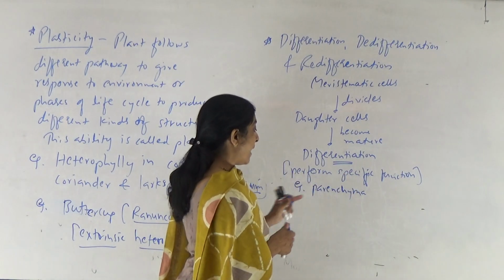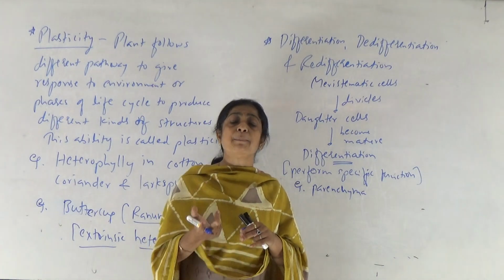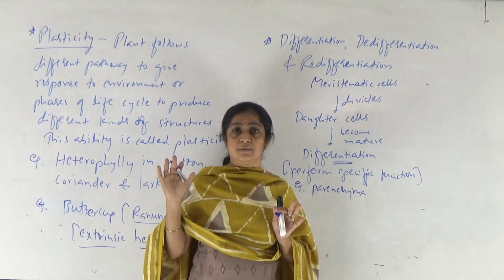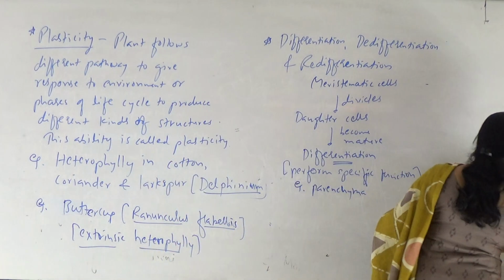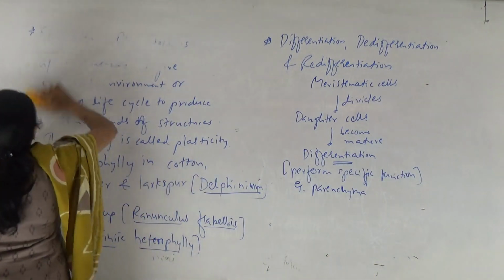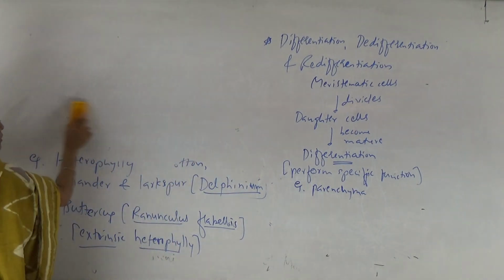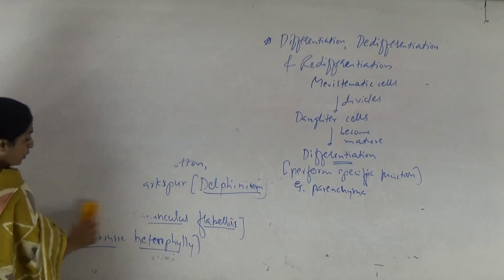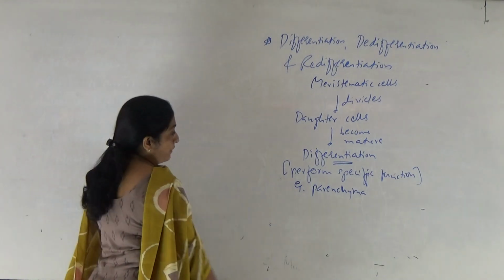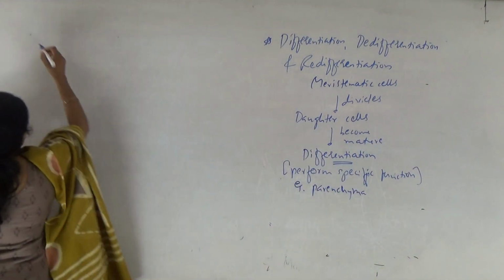So this parenchyma, living parenchyma cells in the plant, when they regain the capacity of cell division, then their differentiation is known as de-differentiation, right? So what is de-differentiation? It is the second time differentiation in the primary permanent living cells, that is parenchyma. And what is the result of this de-differentiation? Formation of interfascicular cambium and cork cambium is the result of de-differentiation. You might have seen this in anatomy of flowering plants, right? So what is de-differentiation?